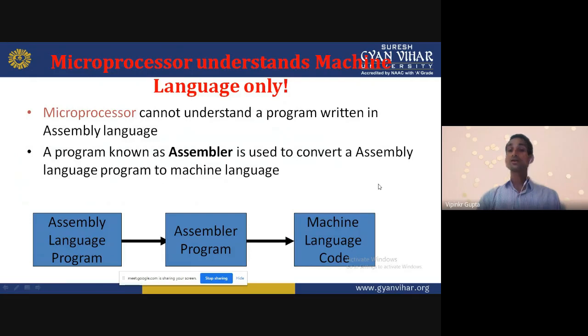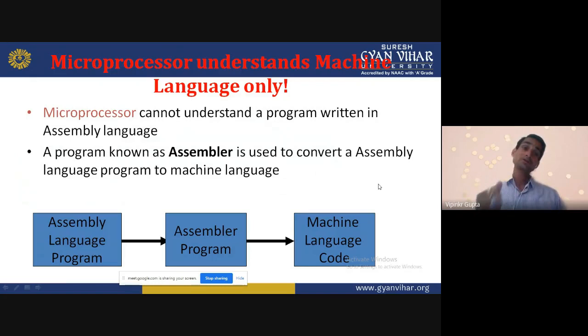A microprocessor cannot understand a program written in assembly level language. As a user, I am not able to write a program in machine language, but the processor doesn't know the assembly level language. I am not knowing the machine language, and the processor is not knowing the assembly language. Then how will we communicate with each other? How do I give my input to the microprocessor?